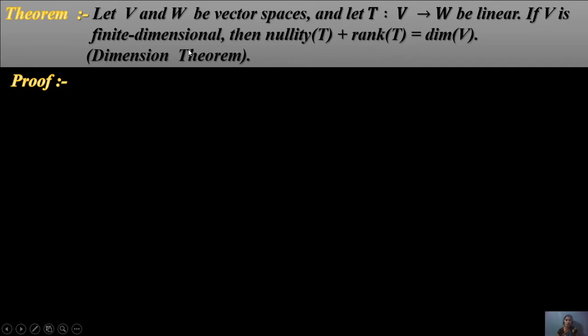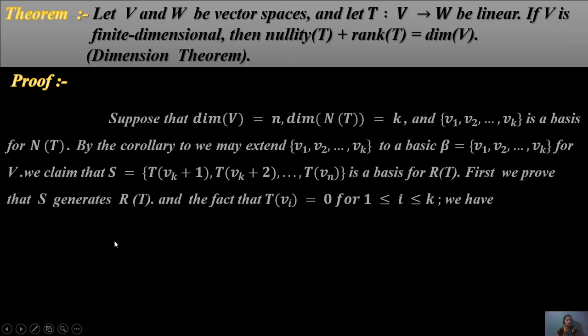Okay, this is a most important theorem, as it shows that nullity plus rank equals the dimension of V. Hence it is called the dimension theorem. Let us get started. What is the proof of this theorem?